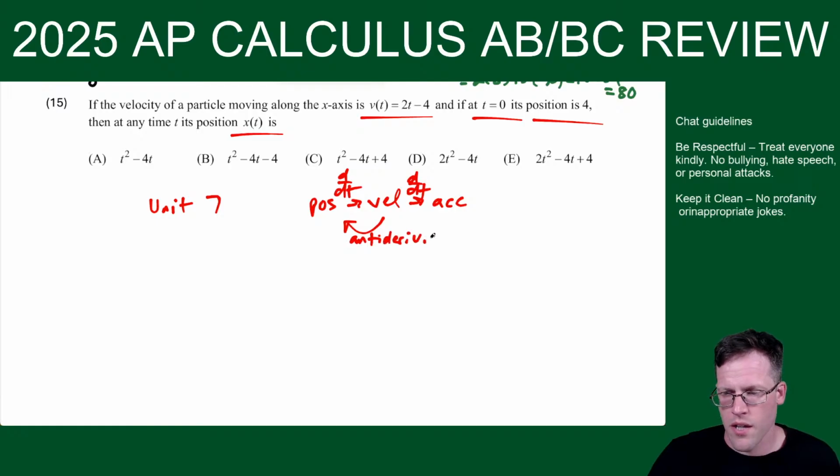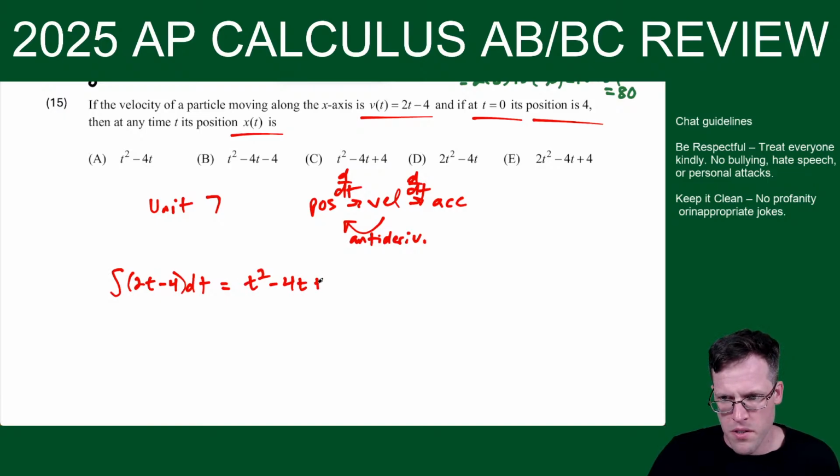Okay, so we're going to do the anti-derivative when we want to go backwards. So that's the idea. So that's what we're going to do first. We're going to do the integral of velocity. So the integral of 2t minus 4 like this. And this is going to be, we have the antiderivative of 2t is t squared, because I get 2t squared over 2. And then minus 4t plus c.